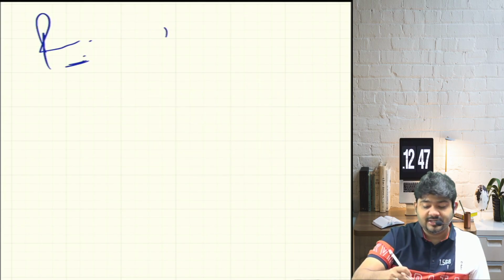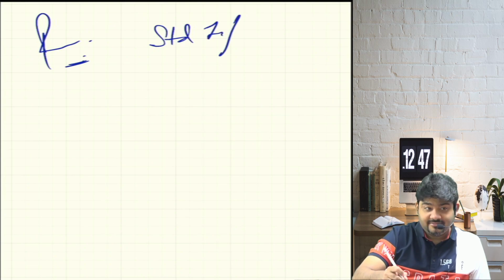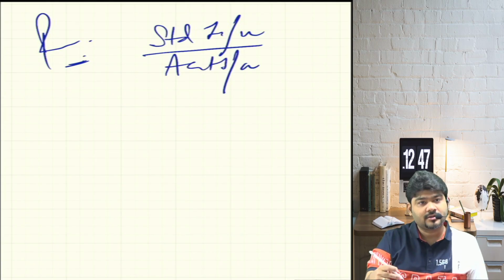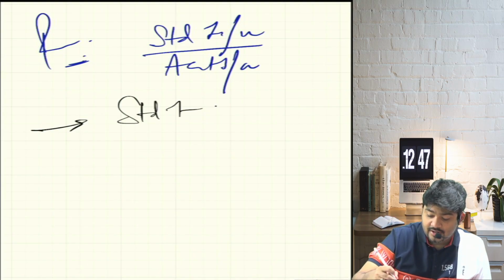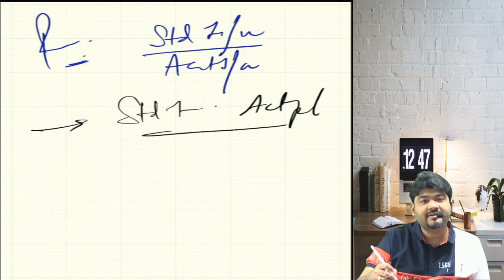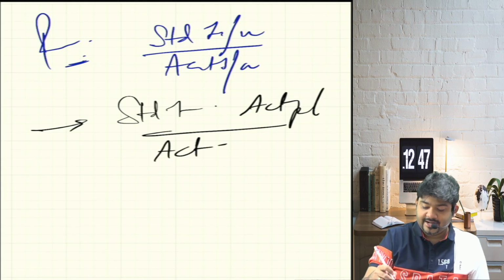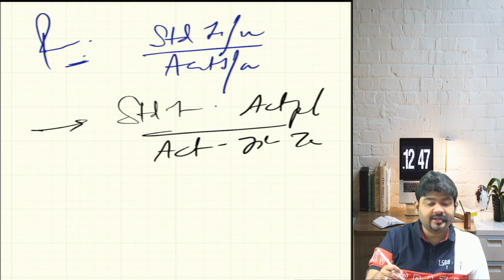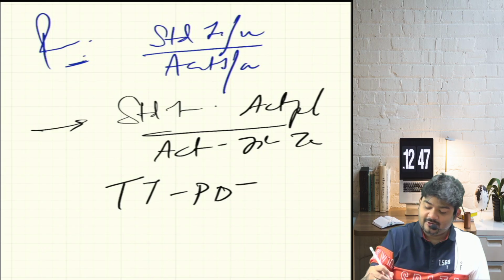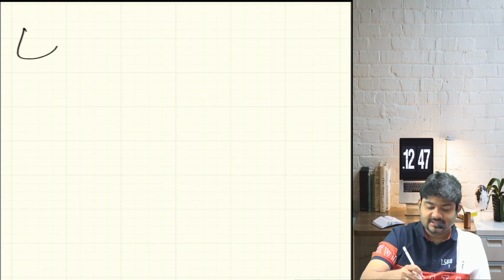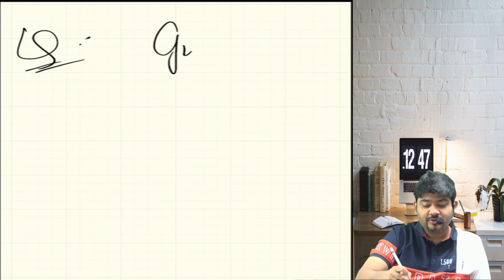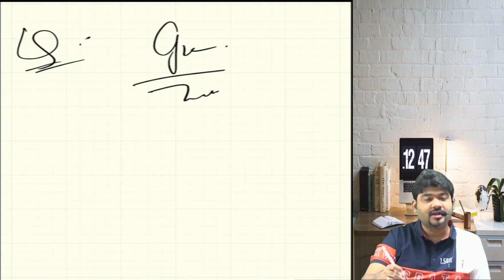That is performance ratio. In terms of units, it is standard time per unit divided by actual time per unit. If we have to expand it, then we will say standard time for actual production divided by actual time taken. What is the actual time taken? Total time minus planned downtime minus unplanned downtime. Awesome. And last is quality: good count divided by total count.